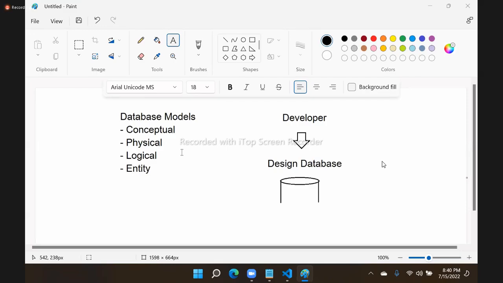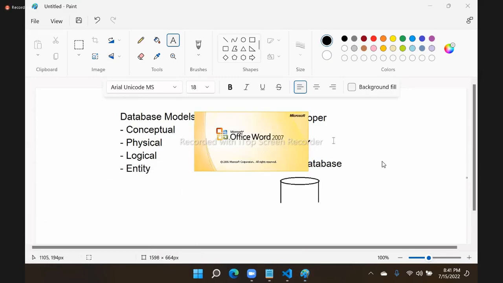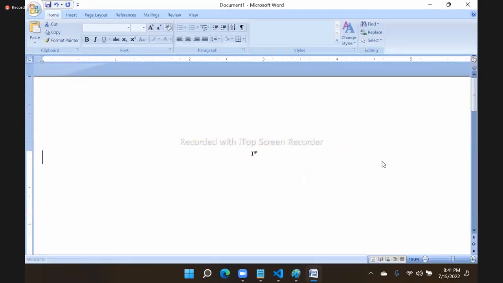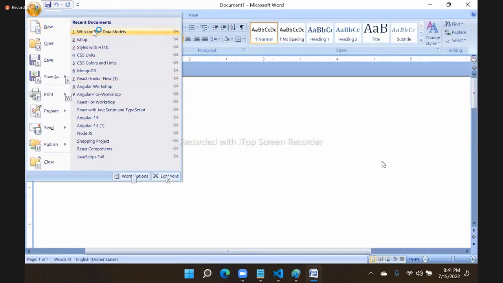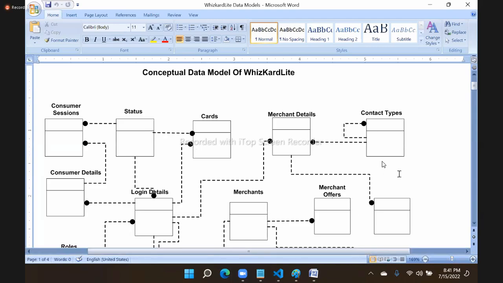That means we will first prepare a conceptual model. What is present in a conceptual model? In a conceptual model, we will mention the modules that need data. Usually a conceptual model looks like this. I will show you a sample project here. This is how a conceptual model looks.